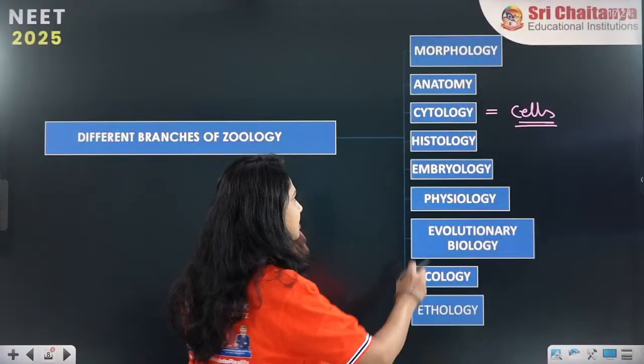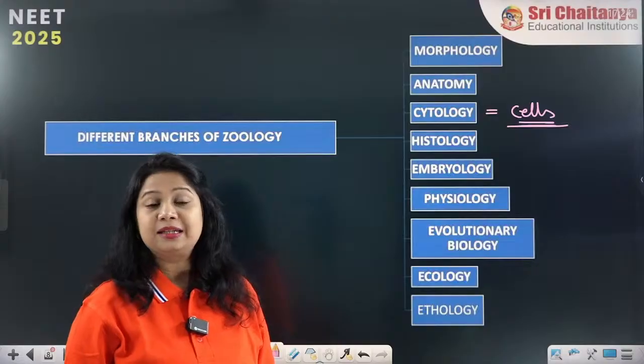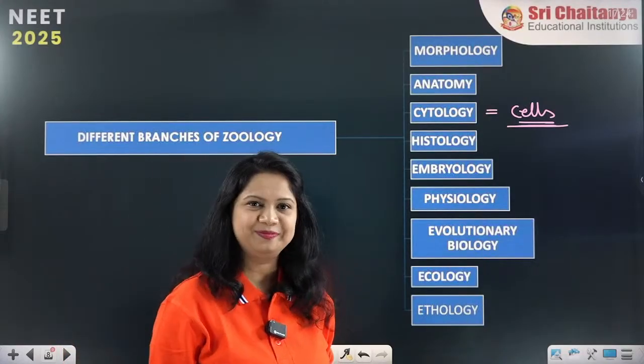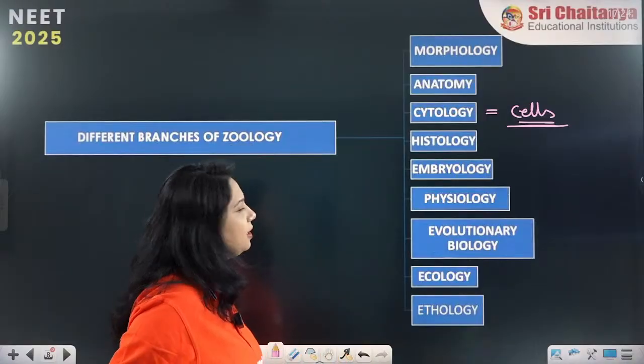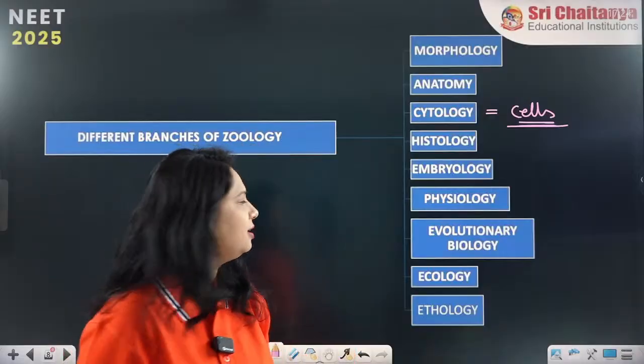Now, animal cells or plant cells, eukaryotic or prokaryotic cells, the study of any variety of cells is called cytology. Okay? Of course, WBC, RBC, platelets, everything is a cell, definitely, you are right.